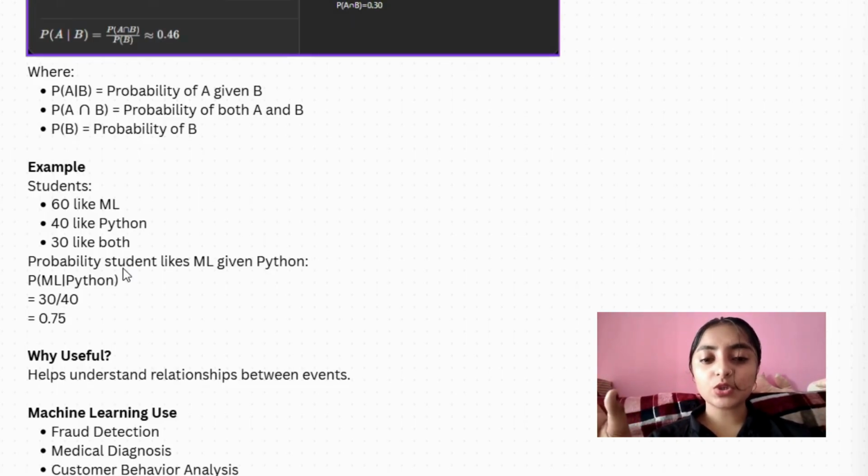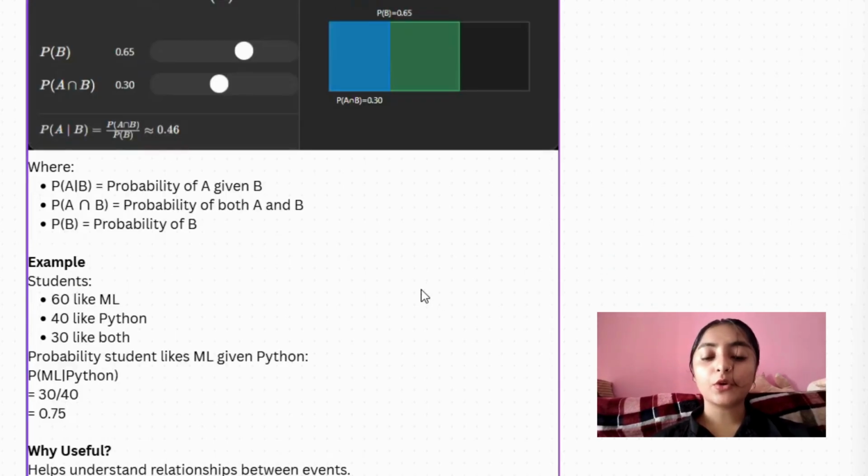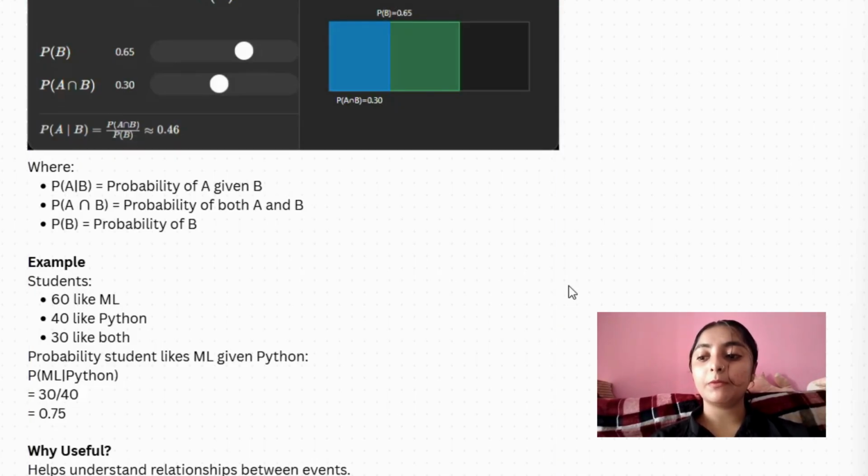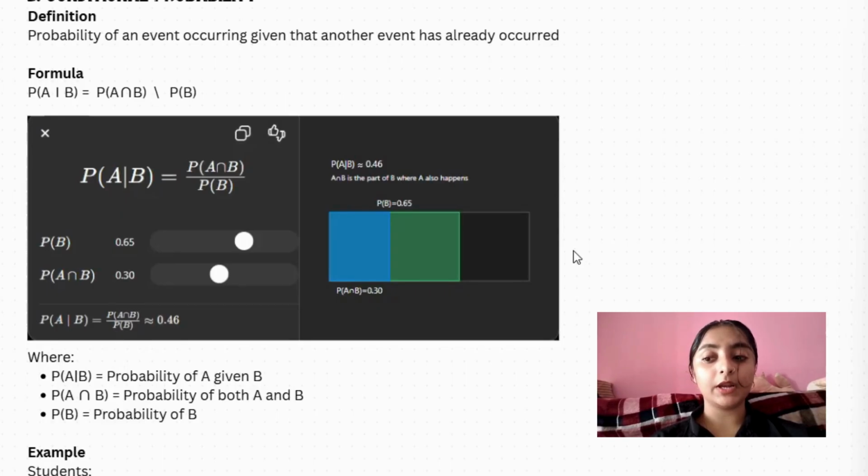Now the question is, what is the probability that a student likes ML given that the student likes Python? Here we write P(A|B), the probability that a student likes ML given Python. Given that the student likes Python, we already know the student belongs to the Python group.